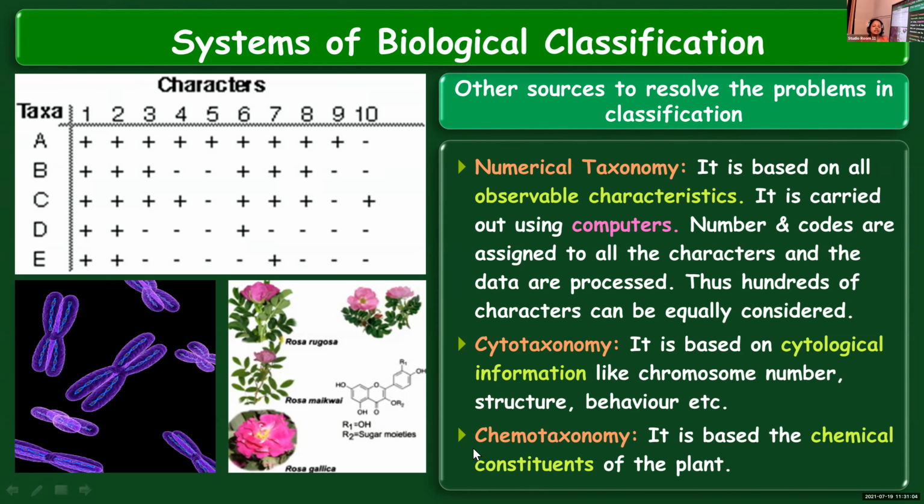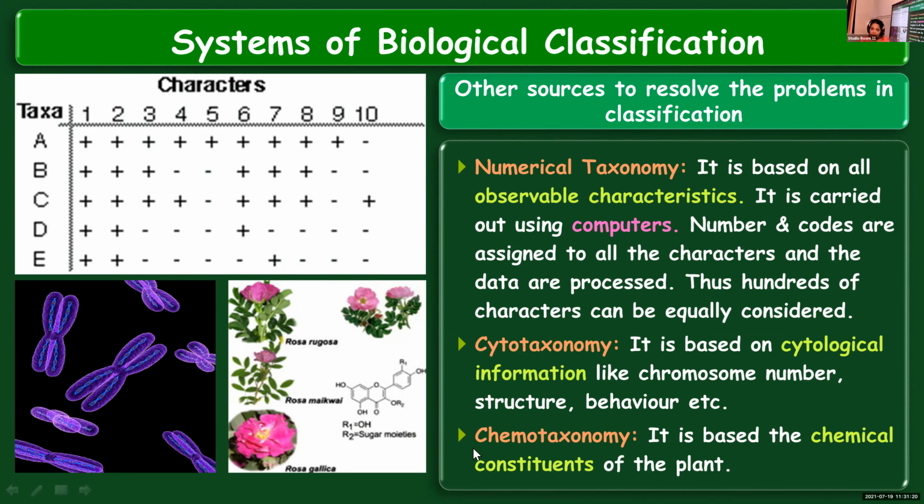Whereas in cytotaxonomy, the cytological characteristics or the cytological information are taken into consideration, the different characteristic features of the cell, like the number of chromosomes, its structure, behavior, etc.